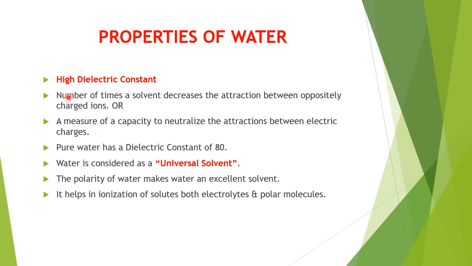The first property which we will discuss here is the high dielectric constant. What do we mean by the dielectric constant? Dielectric constant means the number of times a solvent decreases the attraction between oppositely charged ions. That means a solvent decreases the attraction between oppositely charged ions. Suppose you put water in sodium chloride, it will make a solution. So it is a measure of the capacity to neutralize the attractions between electric charges.